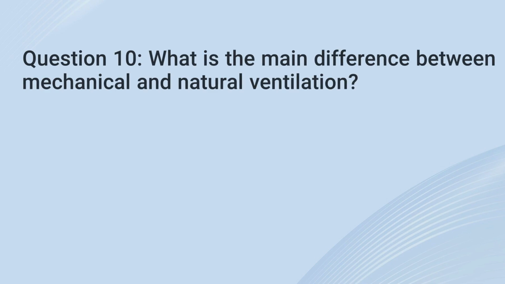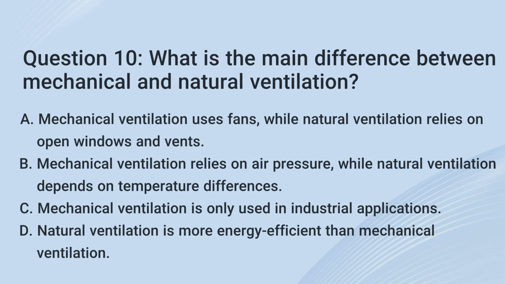10. What is the main difference between mechanical and natural ventilation? A. Mechanical ventilation uses fans, while natural ventilation relies on open windows and vents. B. Mechanical ventilation relies on air pressure, while natural ventilation depends on temperature differences. C. Mechanical ventilation is only used in industrial applications. D. Natural ventilation is more energy efficient than mechanical ventilation.